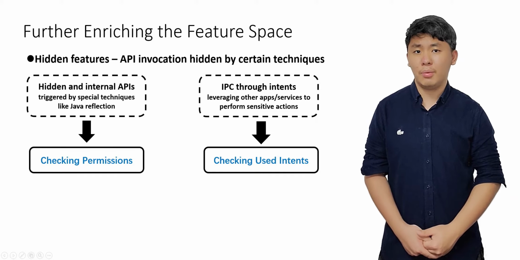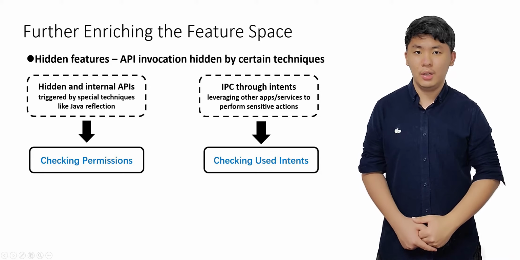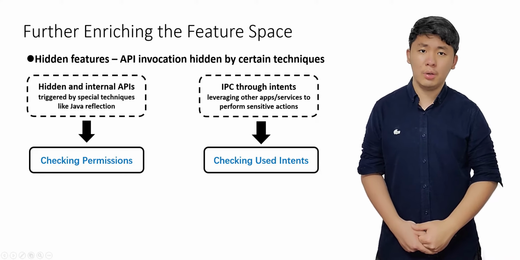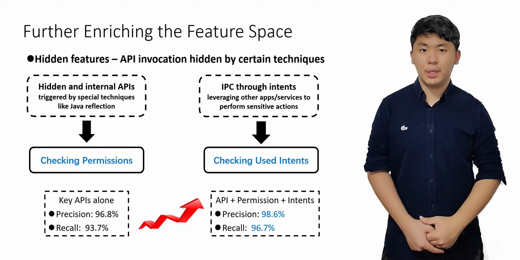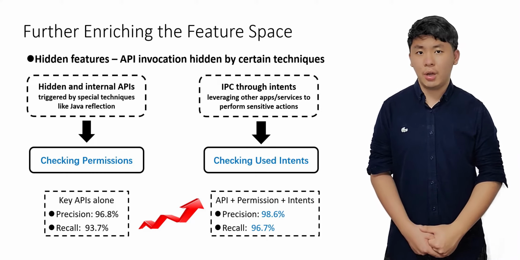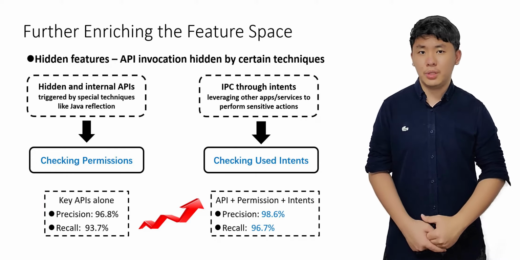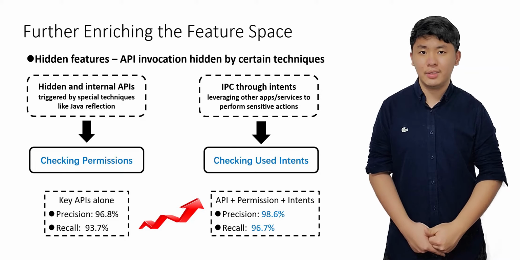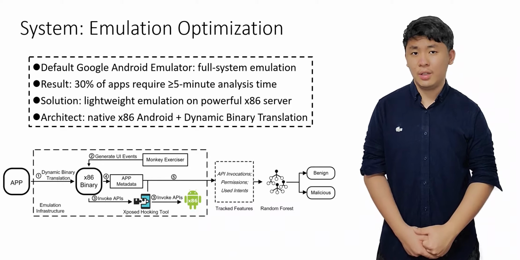To uncover them, we add two auxiliary features to our existing feature vector, permissions and used intents, since permissions are necessary for invoking internal APIs. As a result, experiments show that the combination of key APIs, permissions, and used intents can further boost the precision and recall in practice. Based on our results of feature and model selection, we implement our malware detection system called API Checker.